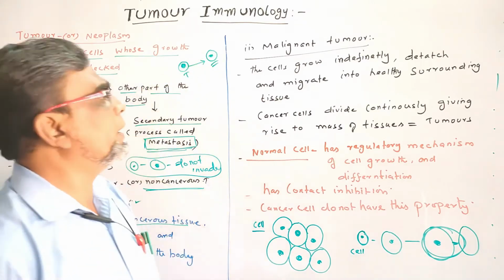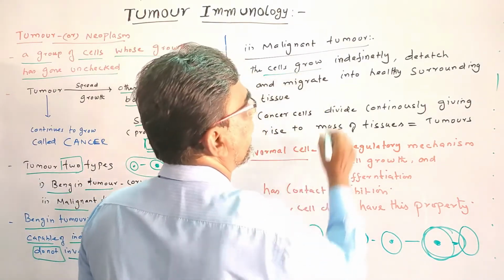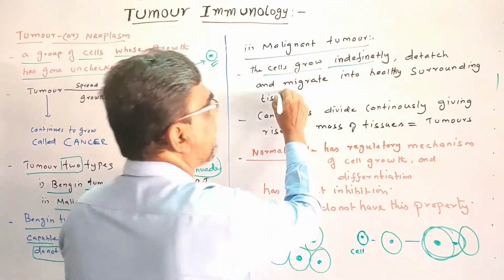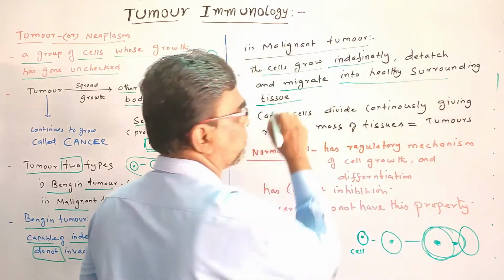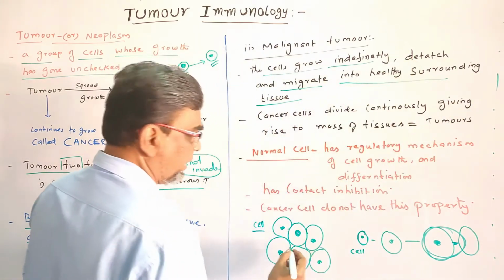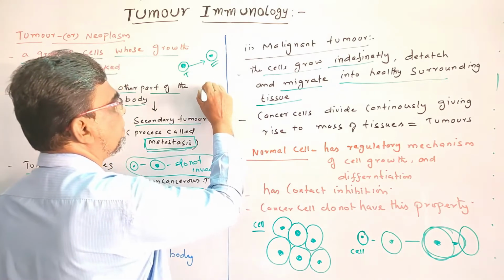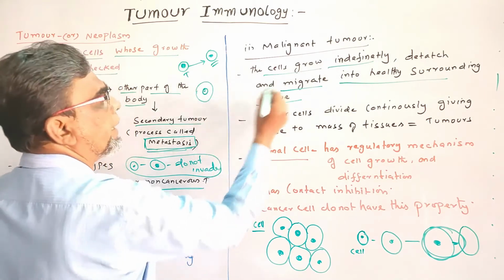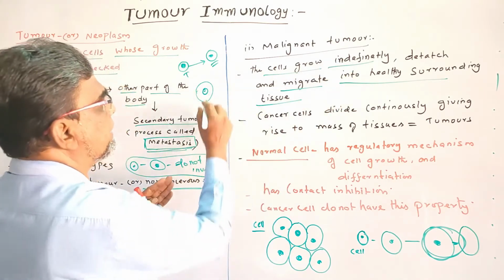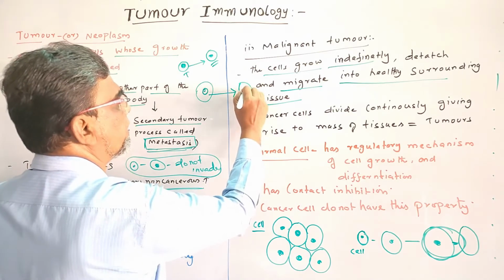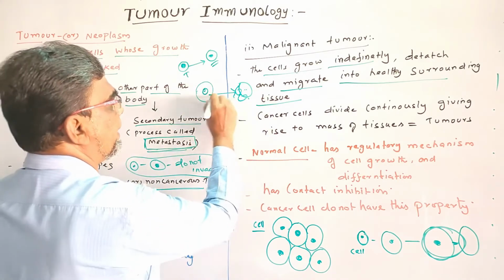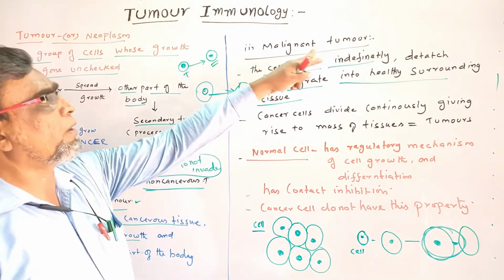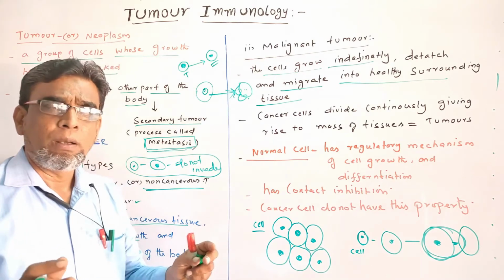Whereas in a malignant tumor, the cells grow indefinitely and also detach from the place and migrate into the healthy surrounding tissues. So for example here, you see one cell will continuously grow indefinitely, detach from this place and migrate to the other parts of the body. It invades the healthy surrounding tissues. Now this condition is called what? Malignant tumor. Are you clear?